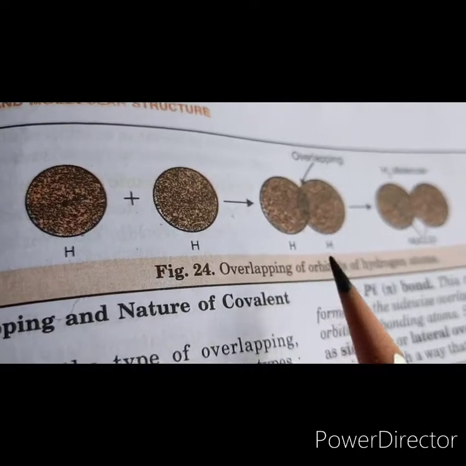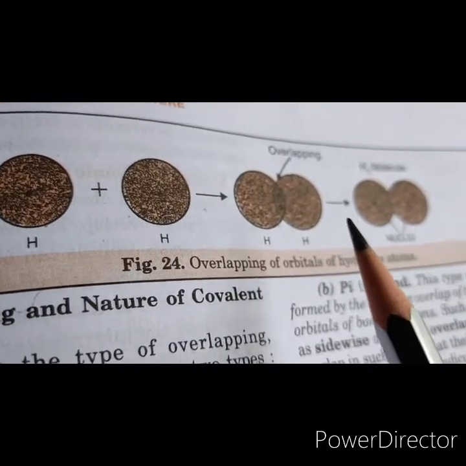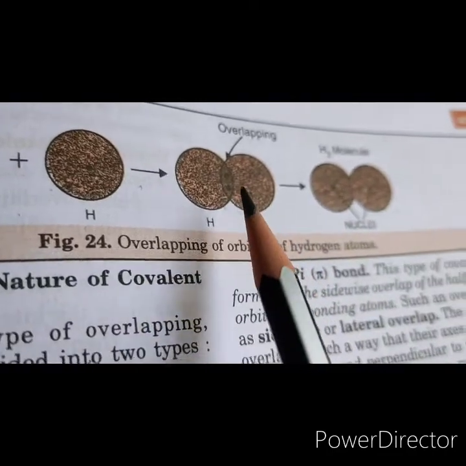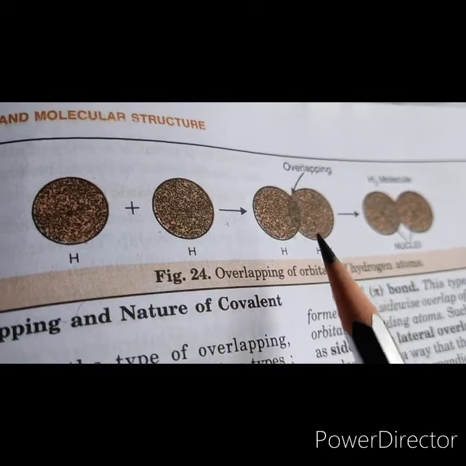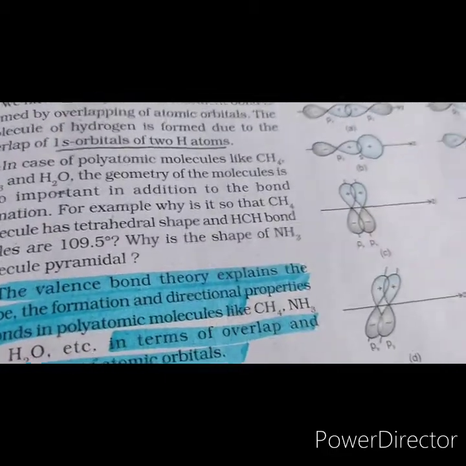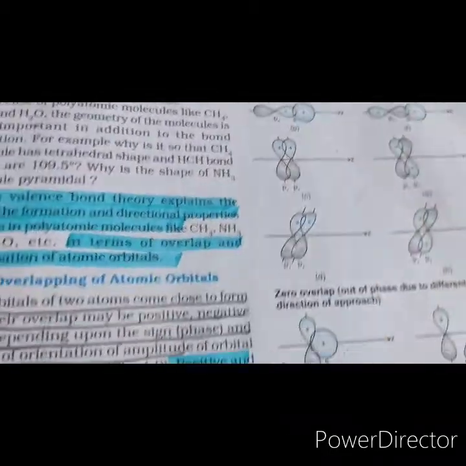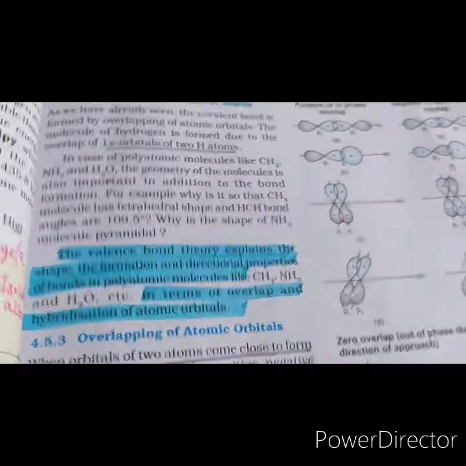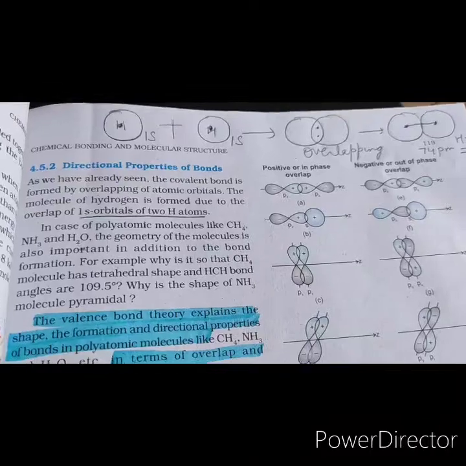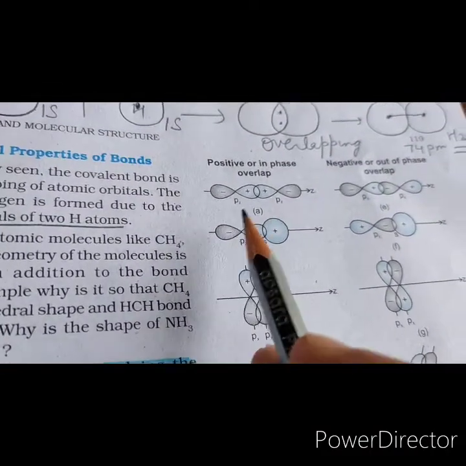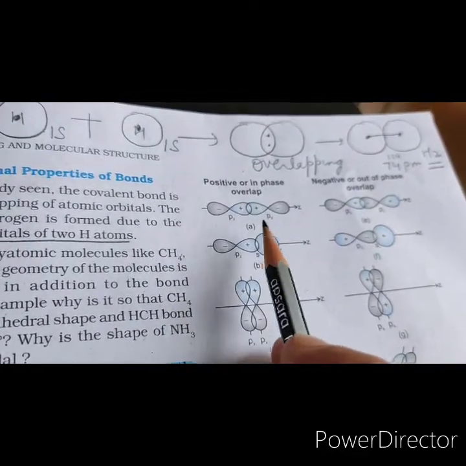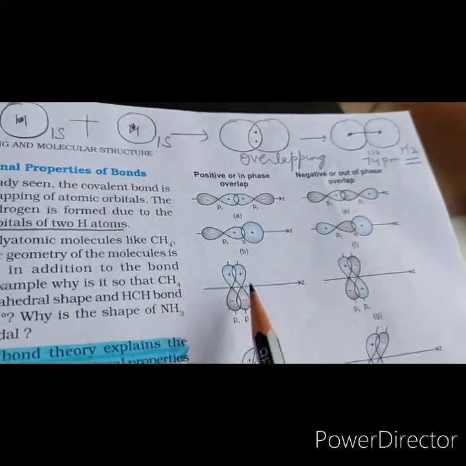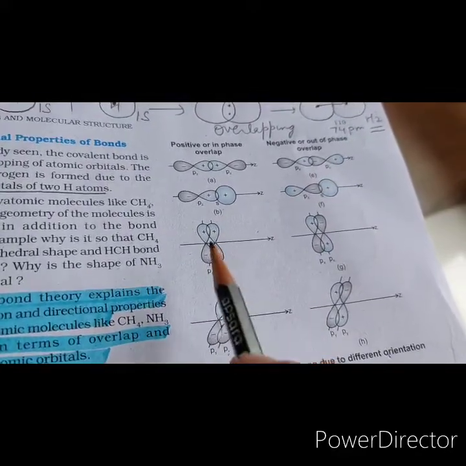So according to the orbital theory, the formation of a covalent bond between two atoms results from pairing of electrons with opposite spin belonging to the valence shell of two atoms. Now let us discuss the types of overlaps. The overlaps can be positive, negative, or zero overlaps. In case of positive overlap, we take the example here. These are the pz orbitals. They overlap along the internuclear axis, and the overlapping lobes have the same sign. We can see here the overlapping lobes have the same sign.